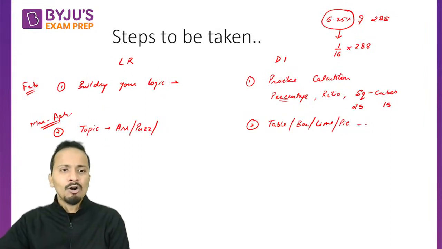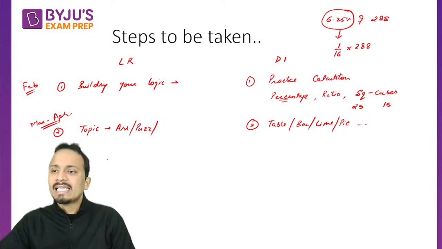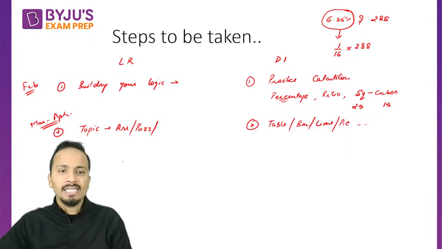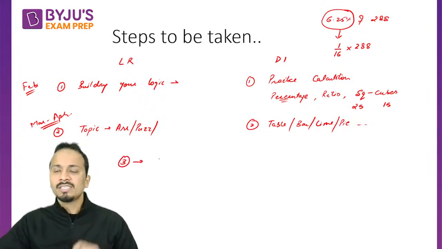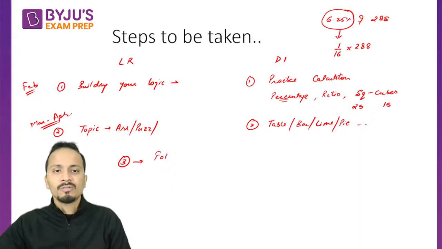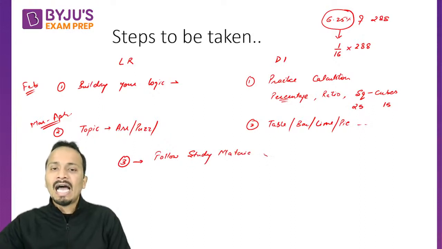All right, so this was step 2. Now step 3 is common for both LR and DI. Step 3 is to follow a particular study material and finish it. Finish the entire study material.